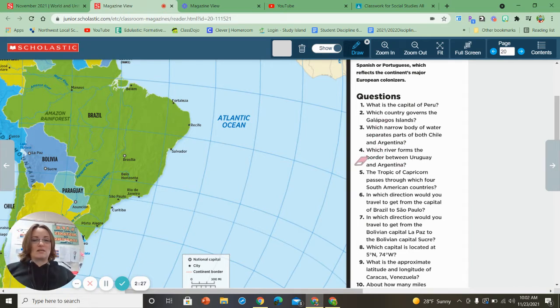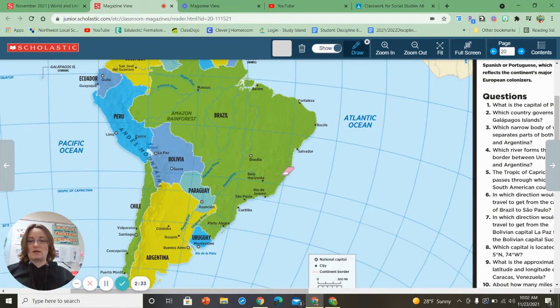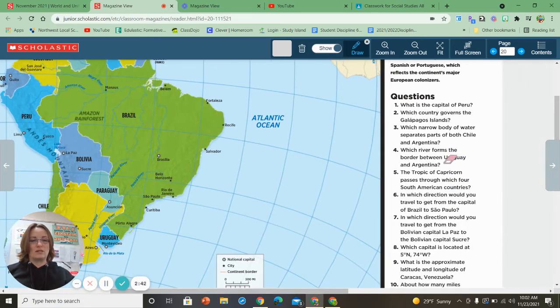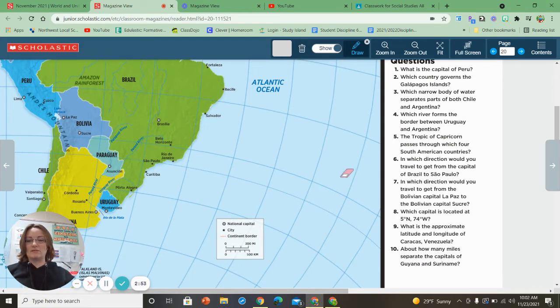Number 4, it says, which river forms the border between Uruguay and Argentina? Hope I'm saying that right. So here's Argentina. We just found it. And then here's Uruguay. So we're going to look for the body of water that is a border between the two. It says which river, so it's a river, forms the border between those two. So it's a natural boundary. And remember, river names, they get capitalized. The first and last name of a river gets capitalized.